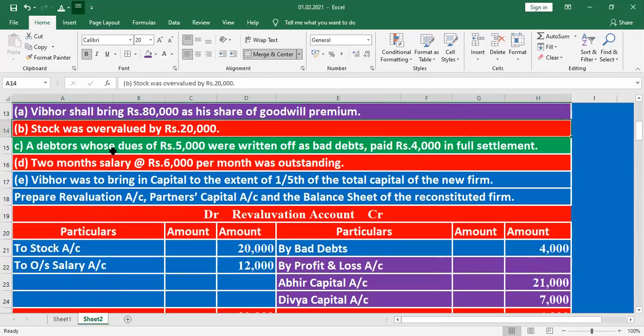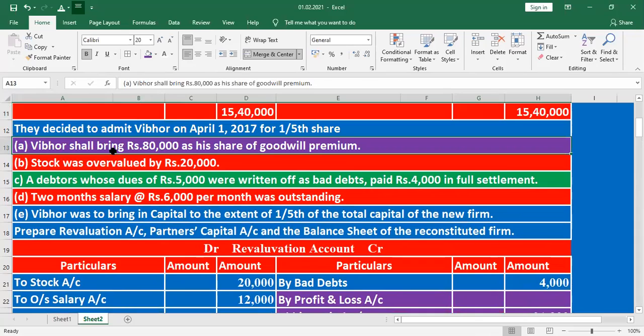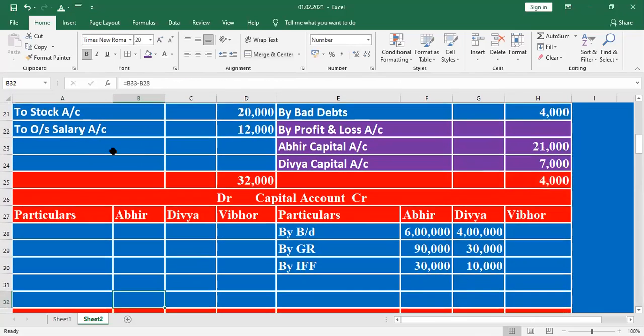What else? The gain: the new partner brings the goodwill. What is the goodwill? 80,000. It will be shared by the old partners in the gaining ratio.